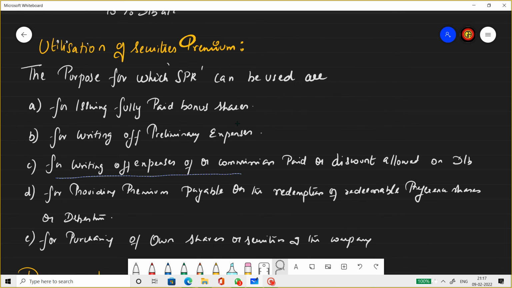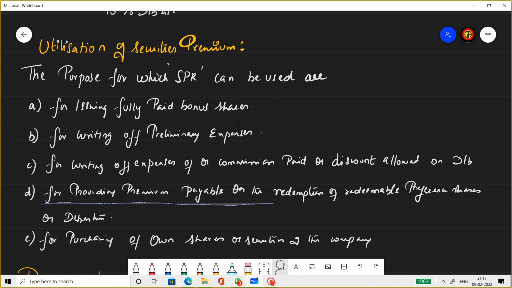For writing off expenses or commissions paid or discount allowed on debentures. So in case there is any expense involved in issuing debentures, any commission paid while issuing debentures, or in case debentures are by itself issued at discount, then the loss on issue of debentures at discount can be written off from the SPR amount.